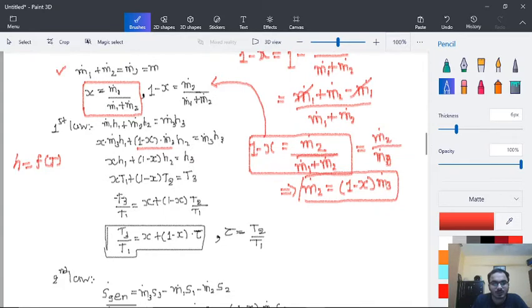So here it is now: T3 by T1 is equal to x plus (1 minus x) T2 by T1. So what we have done is T3 by T1 is x plus (1 minus x) into tau, where tau is the temperature ratio T2 by T1.